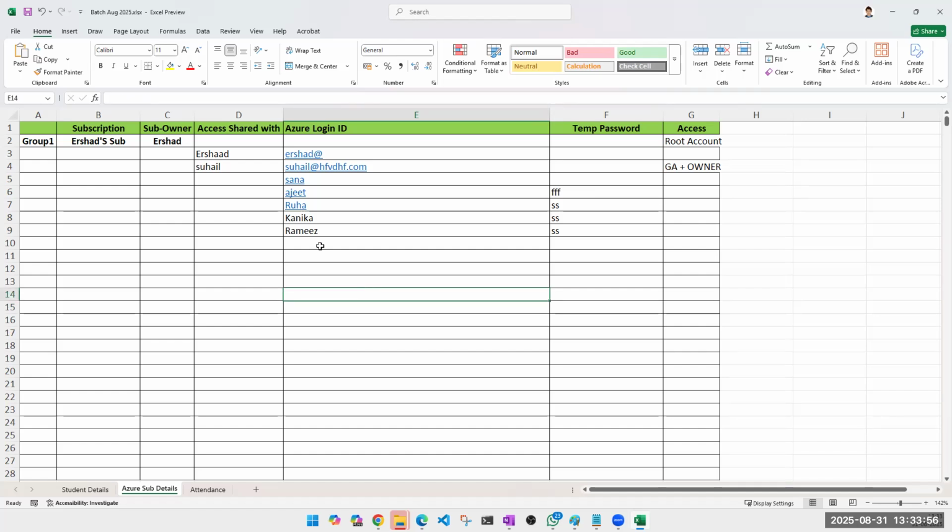So let's say that Sana starts practicing, and the moment she creates user one, no one else will be able to create user one. And if you just have user one, 2, 3, 4, 5, 10, 11, then it will be confusing which one have you created, right? Even if I have to give feedback, I'll have to go inside and check that user one was created by whom and what did you do wrong or what did you do correct. So it's always better that you use your name hyphen user. So it is easier for me when I go to that user and check whether you have done it correctly or not. Clear to everyone?